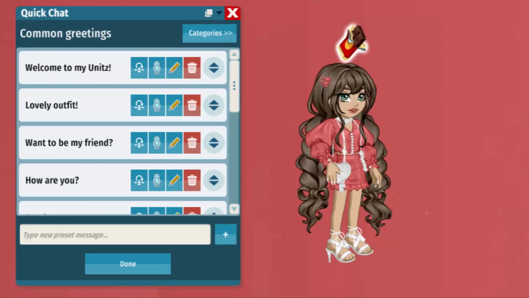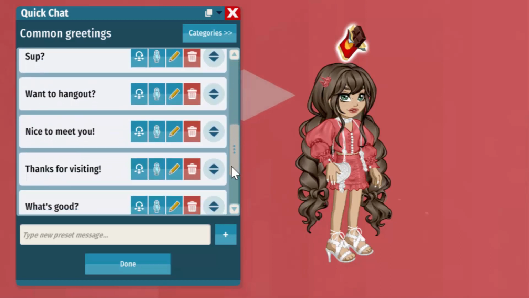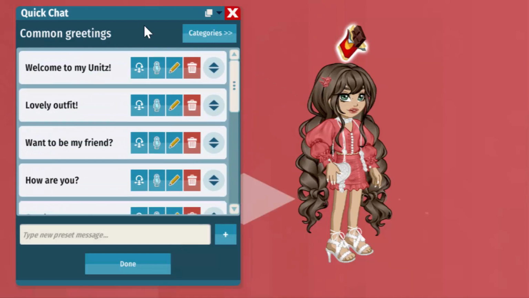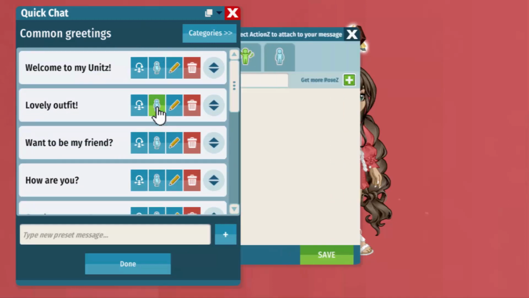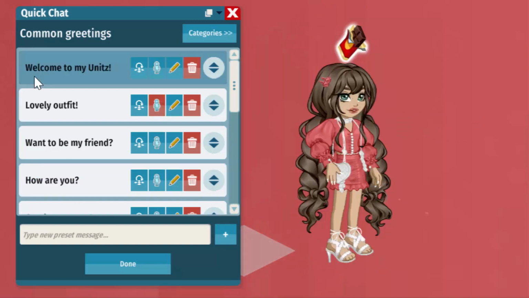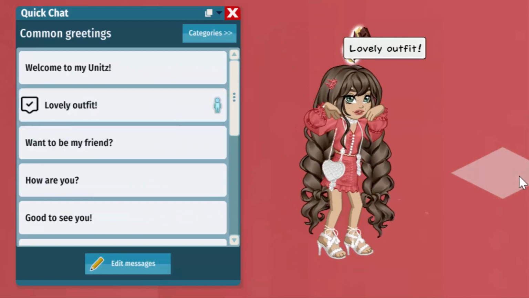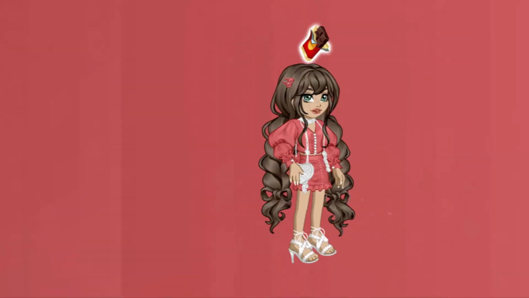So the first thing that I really wanted to check out was the quick chat poses. I'm not really sure which one I would like to put it on. I'm just gonna click a random one. Lovely outfit. Ooh! Okay. Okay, I'm gonna put to the sky. So now if I say lovely outfit, I will dance. Okay, I'm getting it. Okay, that is very neat. That's definitely a very cool update.